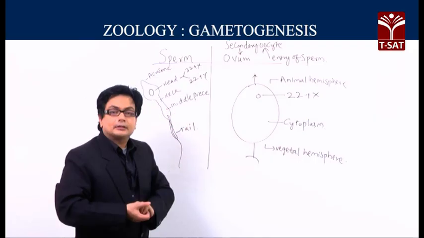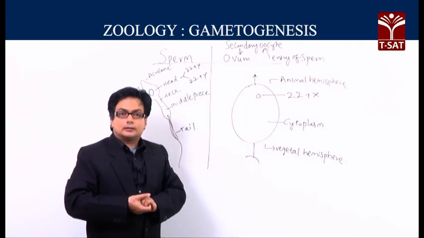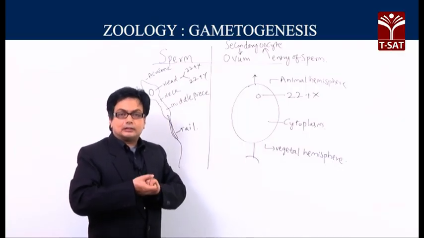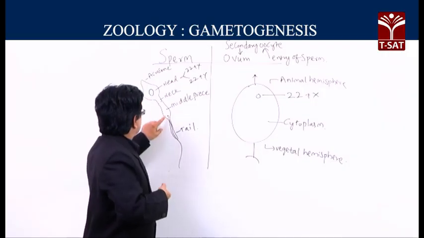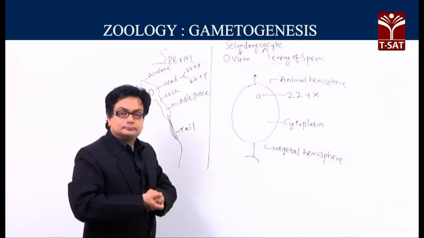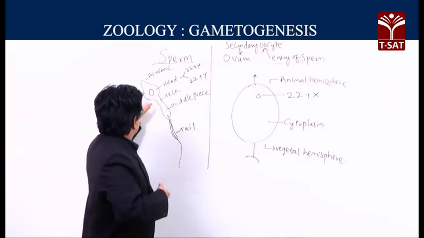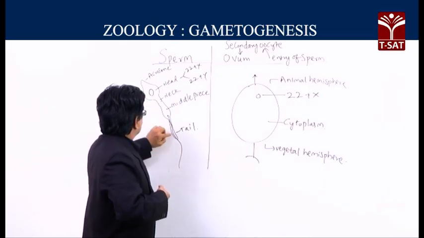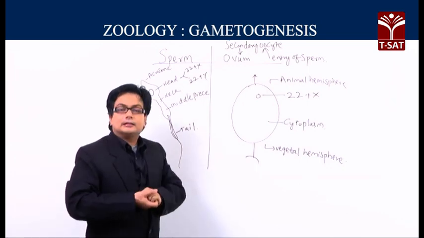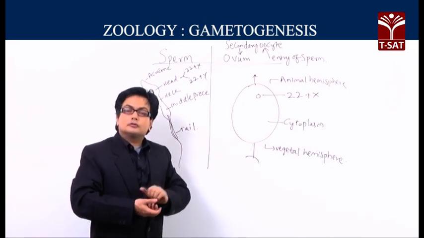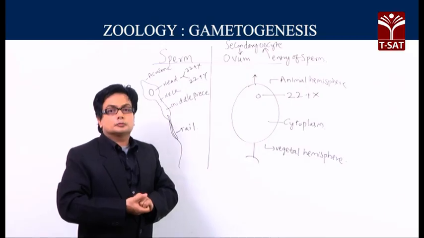And this tail is again a eukaryotic structure with the 9+2 organization and is a derivative of a basal granule. So the various components, one more time, are head, neck, middle piece and tail, and the nucleus is 23, either 22 plus X or 22 plus Y.